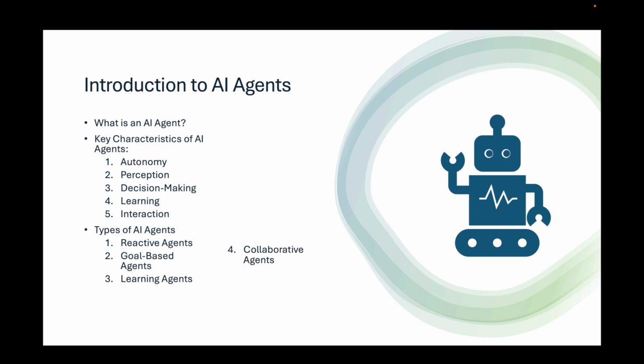4. Collaborative agents. These agents work with other agents, or humans, in a cooperative environment. They often rely on communication and coordination to solve complex problems. Example: autonomous drones working together to map a large area or multi-agent systems in logistics optimization.